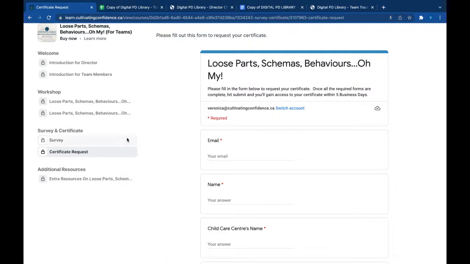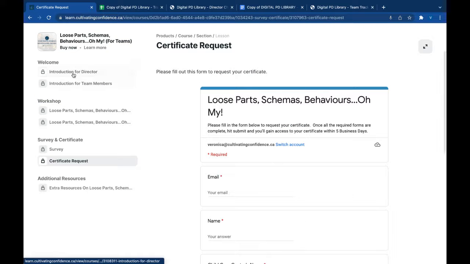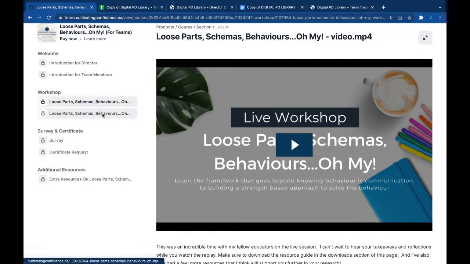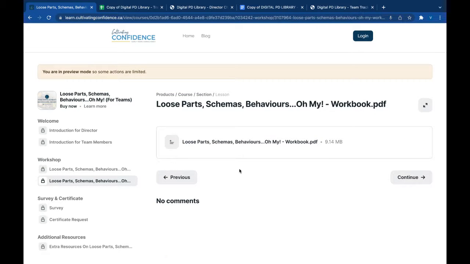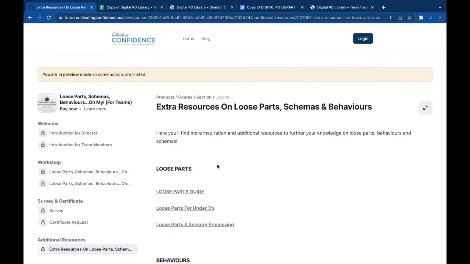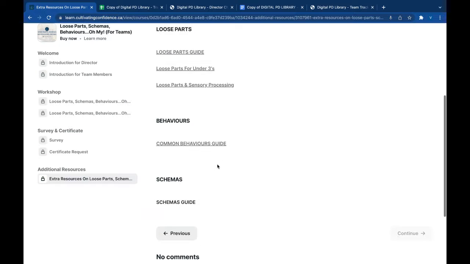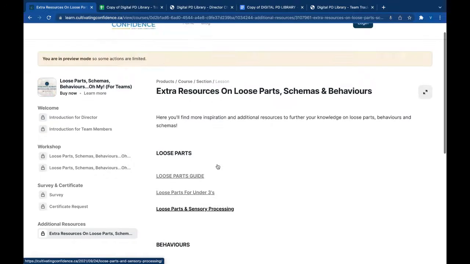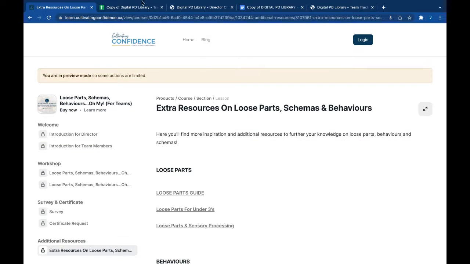So it's all electronic. Okay, so on this board here, there's, like I said, the introduction for you. There'll be a little video for them, for your team members. And then here's where the main workshop is that everybody can log in and watch. And then there's also the workbook too that they can download. And then I always like to include a few extra resources along the way too, for just some extra learning and because they're usually very inspired and wanting to do more. And so there's just some extra resources here to help support your team within that as well.